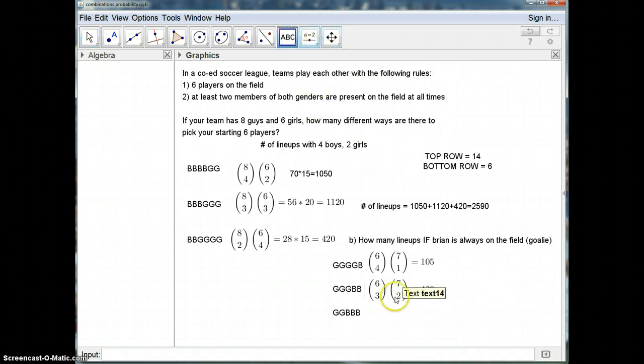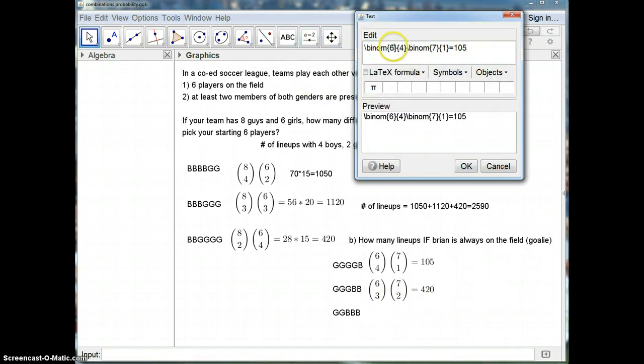And our last one here is going to be 6 choose 2 and 7 choose 3. Okay, so 6 choose 2 times 7 choose 3. We get 525 different ways of doing that. Just add them all up there.